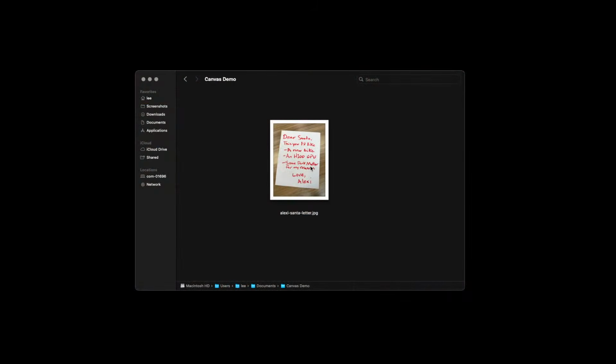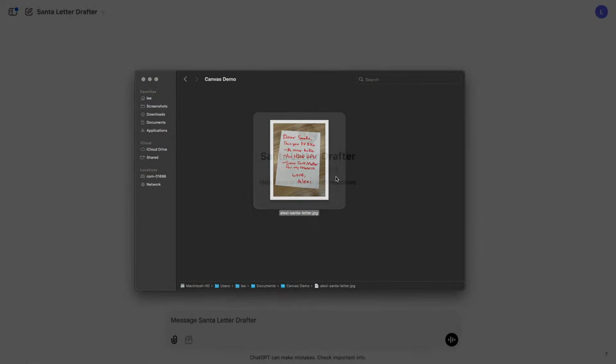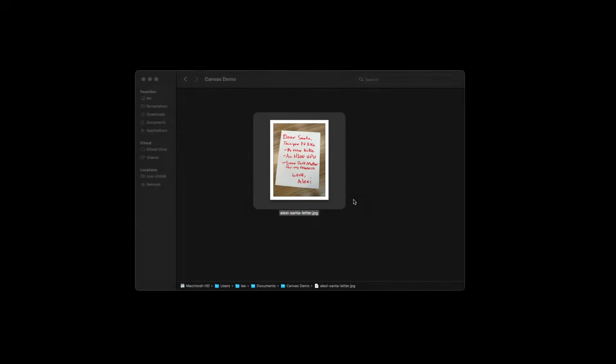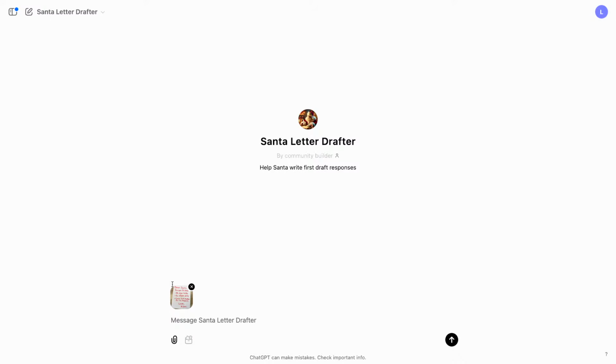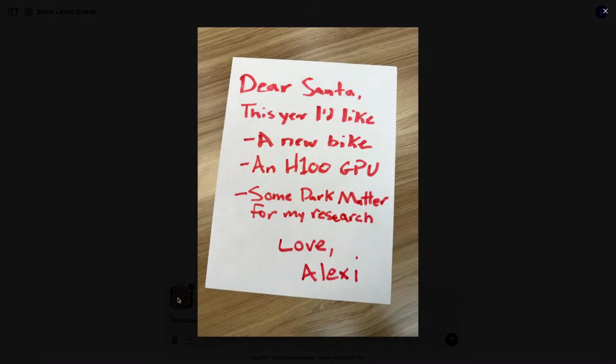So Alexi, I happen to notice that you wrote your letter to Santa and left it out on your desk. Oh, I meant to mail that already. I can't believe you found it. Yeah. Well, I snapped a picture of that, and I figure maybe we could use that as an example here. So let's bring that in. Okay, there we go. So we've got our picture into ChatGPT. Let's open it up real quick just to get a look. A bike, a GPU, and some dark matter. That tracks. Yeah, that makes sense. That looks like my letter.